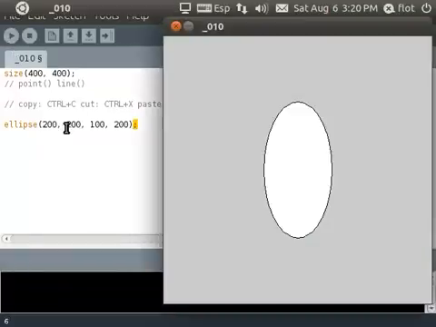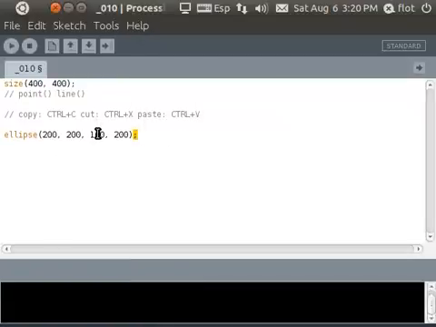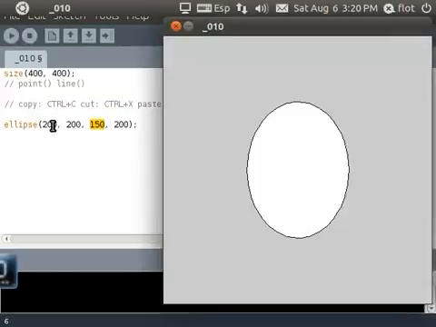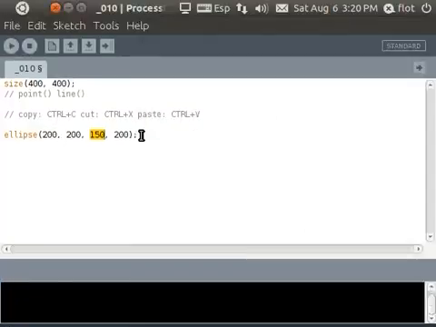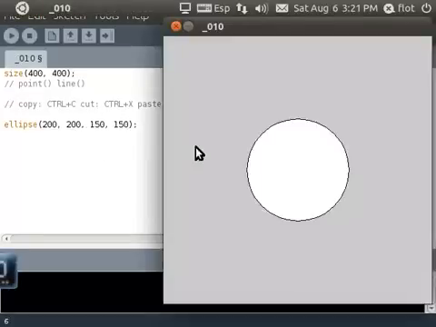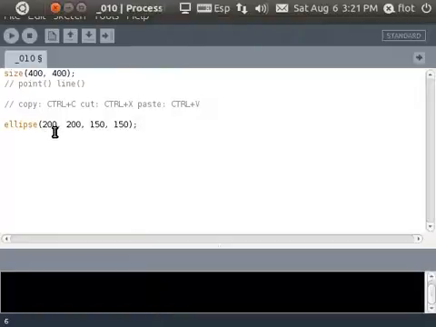We run the program. Oh, this looks almost like an egg. If I make it a bit wider, this is the width. Hey, that looks pretty much like an egg. So there we have our ellipse. In the example, it said if we make these two numbers equal, then we get a circle. So yeah, that's right. So now we know how to make circles and ellipses.